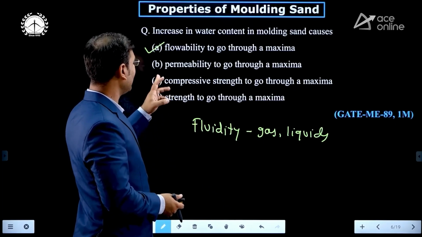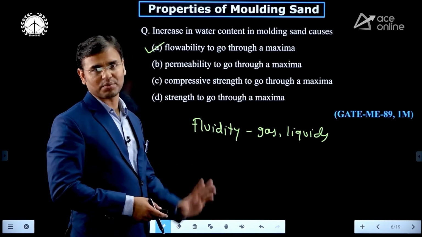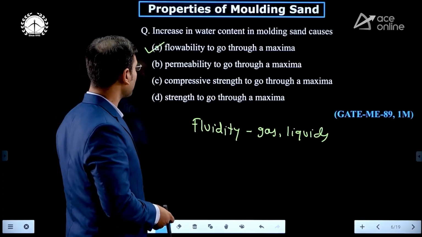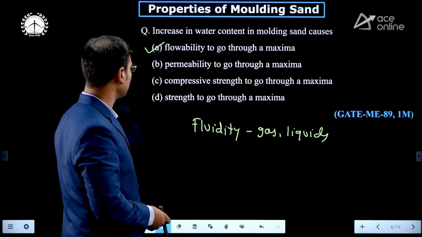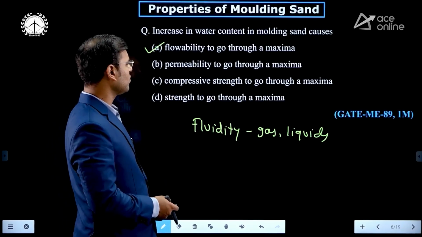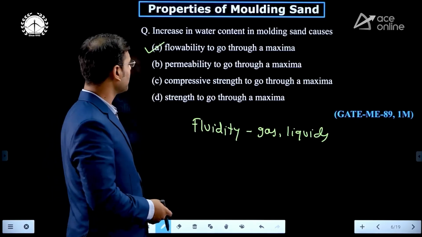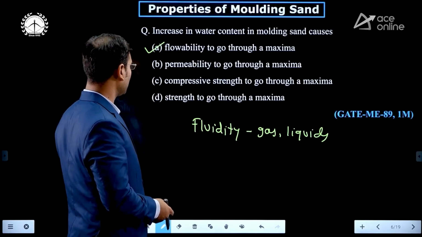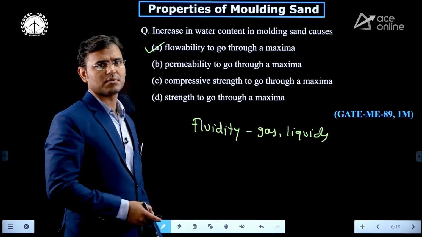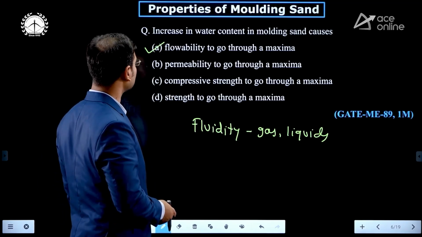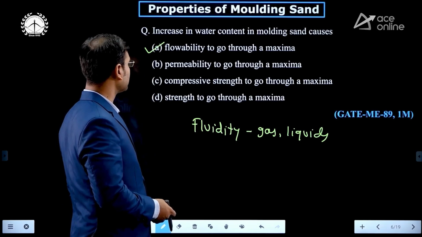And the other three options are irrelevant, because permeability to go through a maxima, no. Compressive strength to go through a maximum, what is the relation of compressive strength and water content? No. Strength to go through a maxima, no, there is no relation with strength. Yes, then the correct option is A.